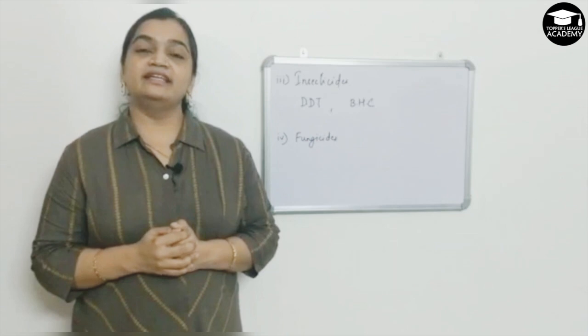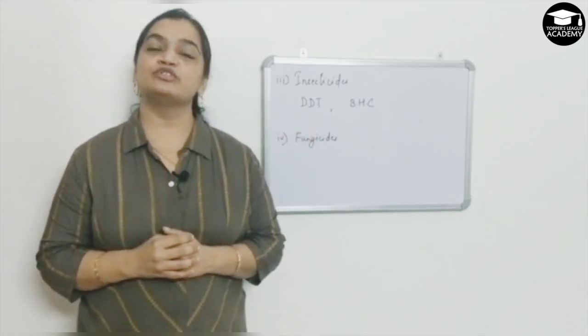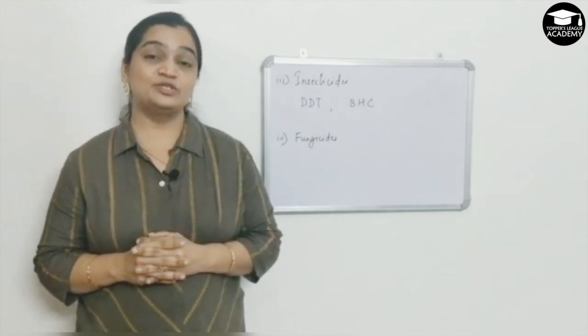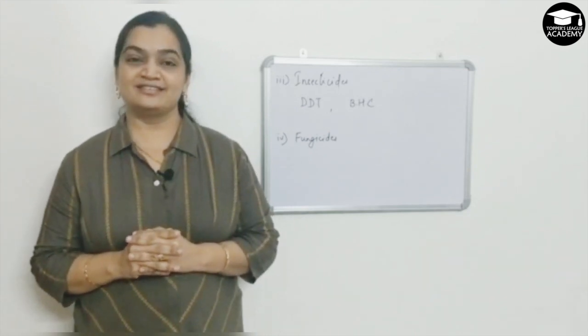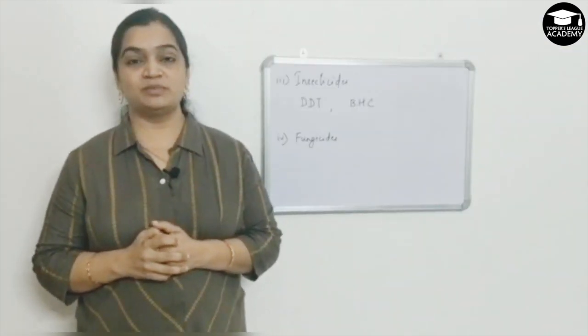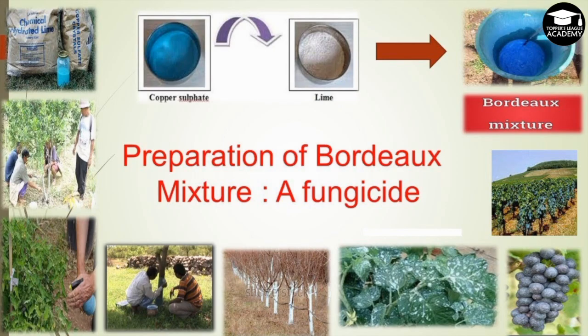Let's go to the fourth category, fungicides. Again, the name itself says that they are responsible for destroying the fungus. Sulfur and borax mixture are two things used to protect against fungus. If you see in this picture, they are using sulfur for the cultivation of cereals because fungus attack is very frequent in the air. Let me show you how borax mixture is prepared. Take a look at this picture. Copper sulfate and lime goes into making the borax mixture, which acts as a very good fungicide.